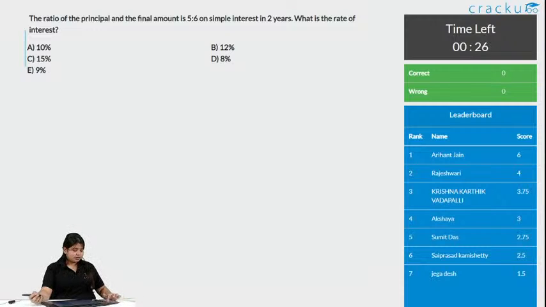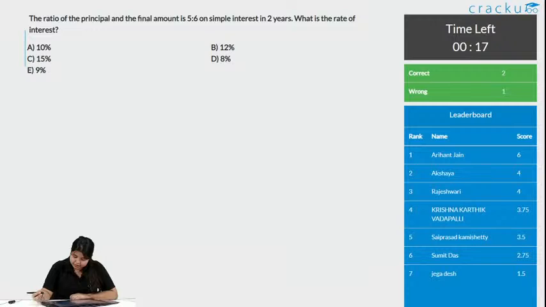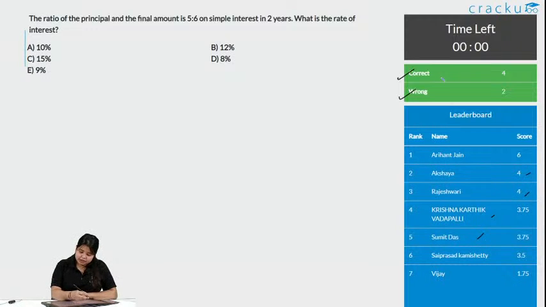Yes, Venkata Durga Prasad, it's 40%. There are 2 people with the same score, Akshaya and Rajeshri, and Krishna Karthik and Sumit Das. Let us see who is going to be among the top 3 people. Okay, with this, the timer is off. There are 4 people who got this correct and 2 wrong. Let us see how we solve this.